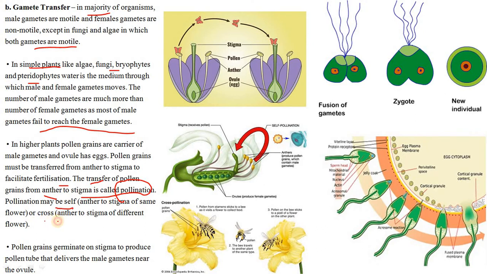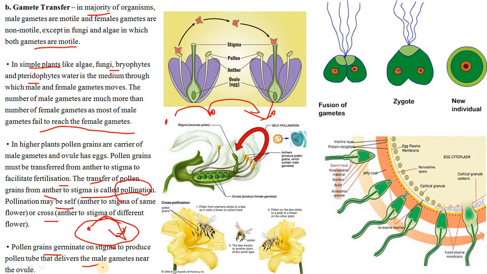Pollination may be self or cross. What is self-pollination? Transfer from one anther to the stigma of the same flower is called self-pollination. And when it occurs between two different flowers, or flowers of another plant, it is known as cross-pollination. The pollen grains germinate on the stigma to produce a pollen tube that delivers the male gametes near the ovule.